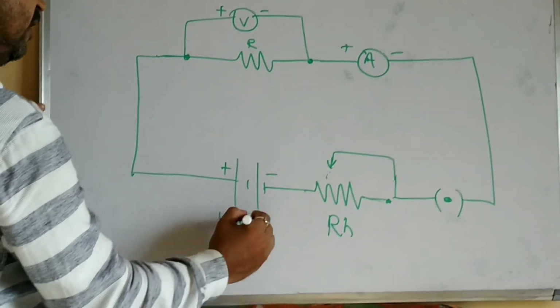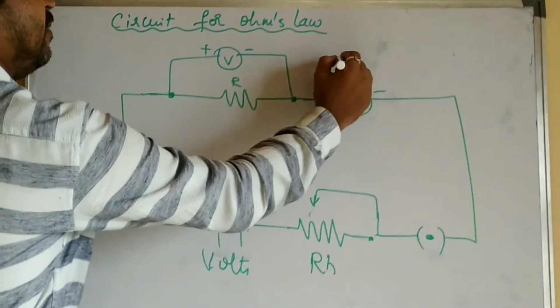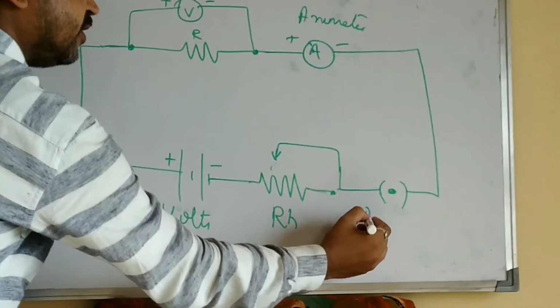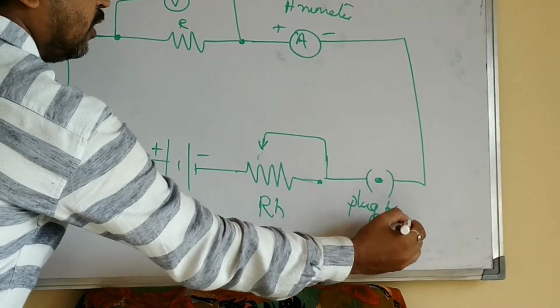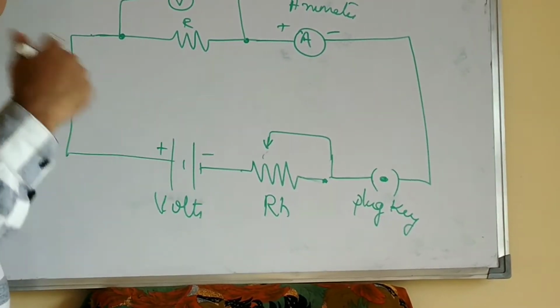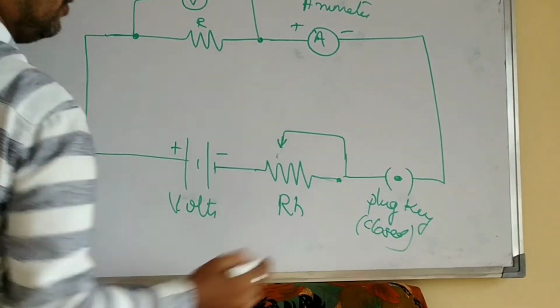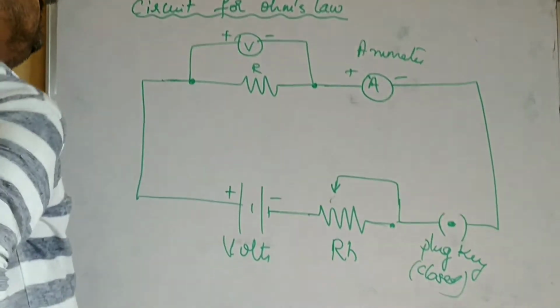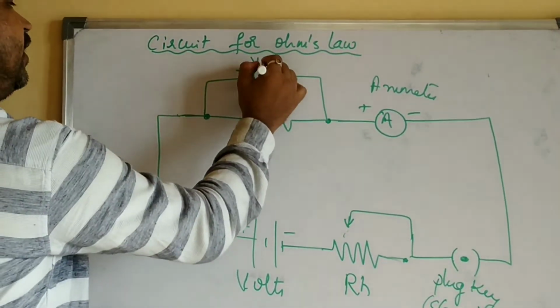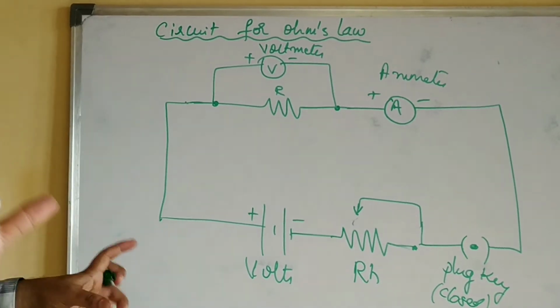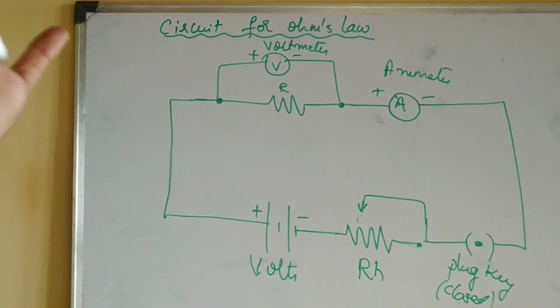Now this is the battery, which is in volts. This is the ammeter, in order to measure the electric current. This is the plug key, and this plug key is closed. Closed means current is flowing. The plug key is in closed condition, or closed circuit. Now this is the rheostat. This is the resistance. This is the voltmeter. Now how exactly the circuit will function, I'll just tell you.